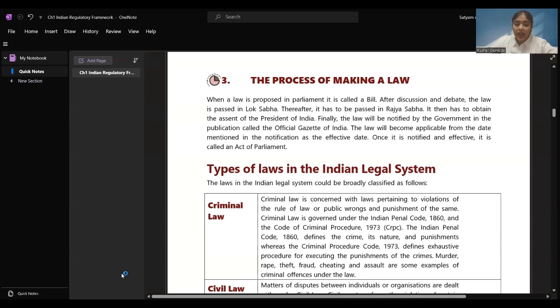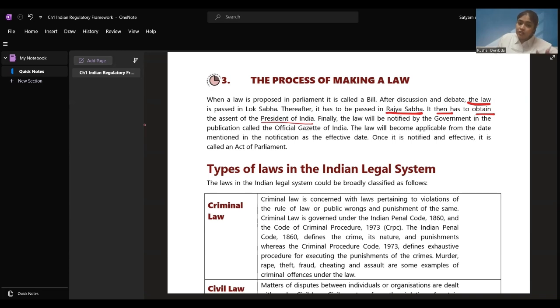After discussion and debate, the law is passed in the Lok Sabha. First, it goes to the Lok Sabha, that is the first house of parliament. Then it is passed in Rajya Sabha, that is the second house of parliament. It then has to obtain the assent of the President of India. I told you that it is going to be presented to the President of India after it has got the approval of both the houses of parliament.